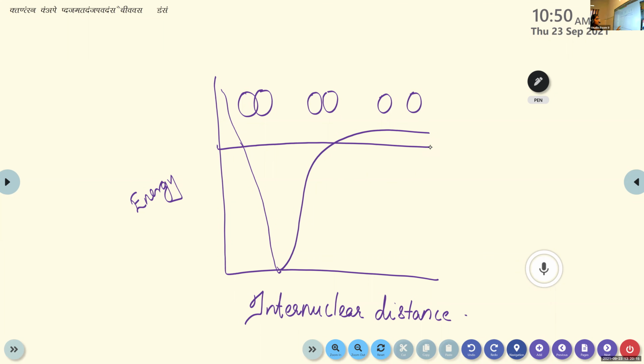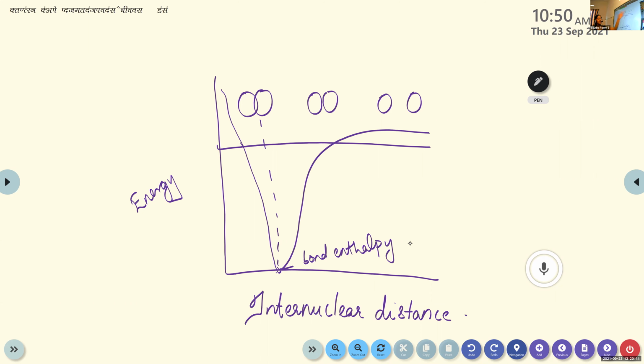So when you look at this graph, you can see here the energy of two separate hydrogen atoms. There is a maximum energy, right? Then it will decrease and a minimum energy you can plot here near the bond formation. So this minimum energy is known as bond enthalpy here. The energy released on the formation of the two hydrogen atoms.